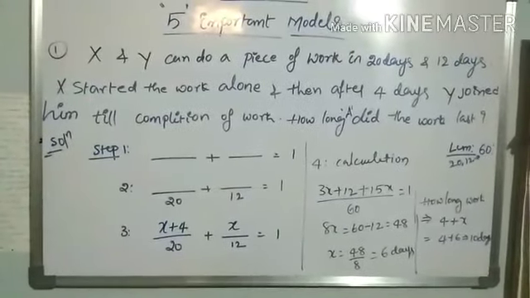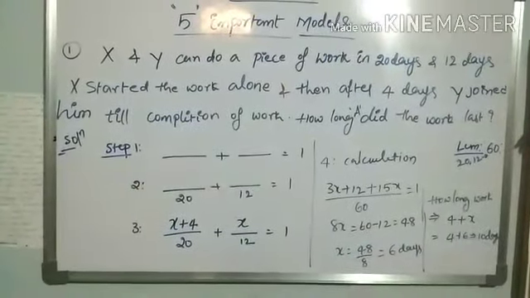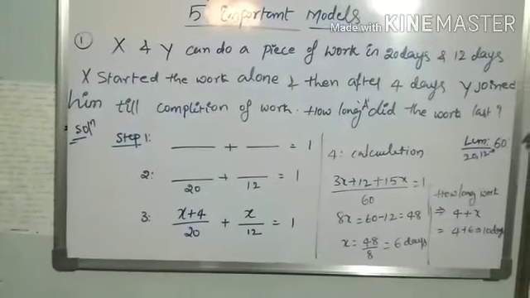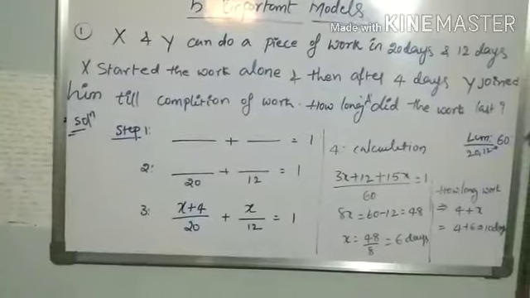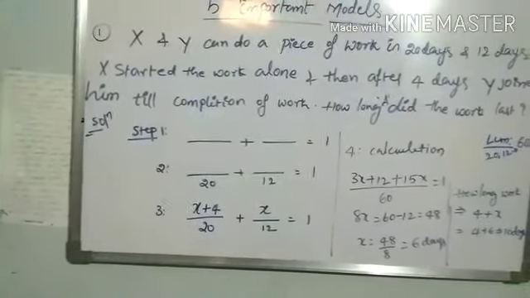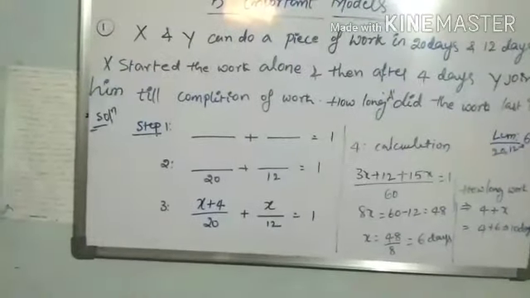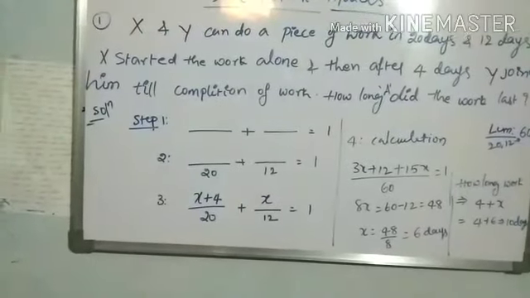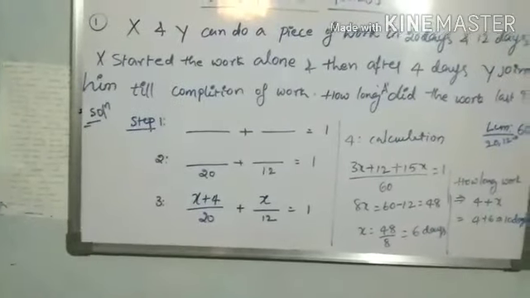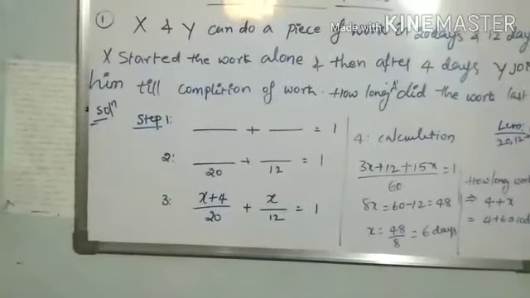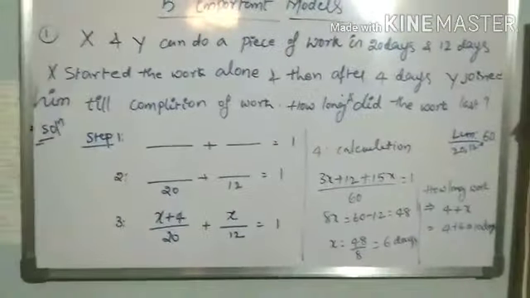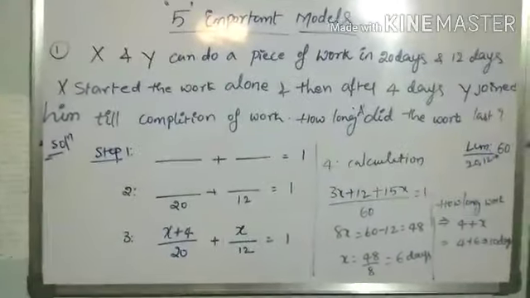So in this condition, both completed the work in how many days? We don't know that. So first, what do we have to do? Step number 1, we have understood the question now. First, A and B are together, X alone started the work. After 4 days Y joined, meaning X did more work. Between X and Y, who did more work?